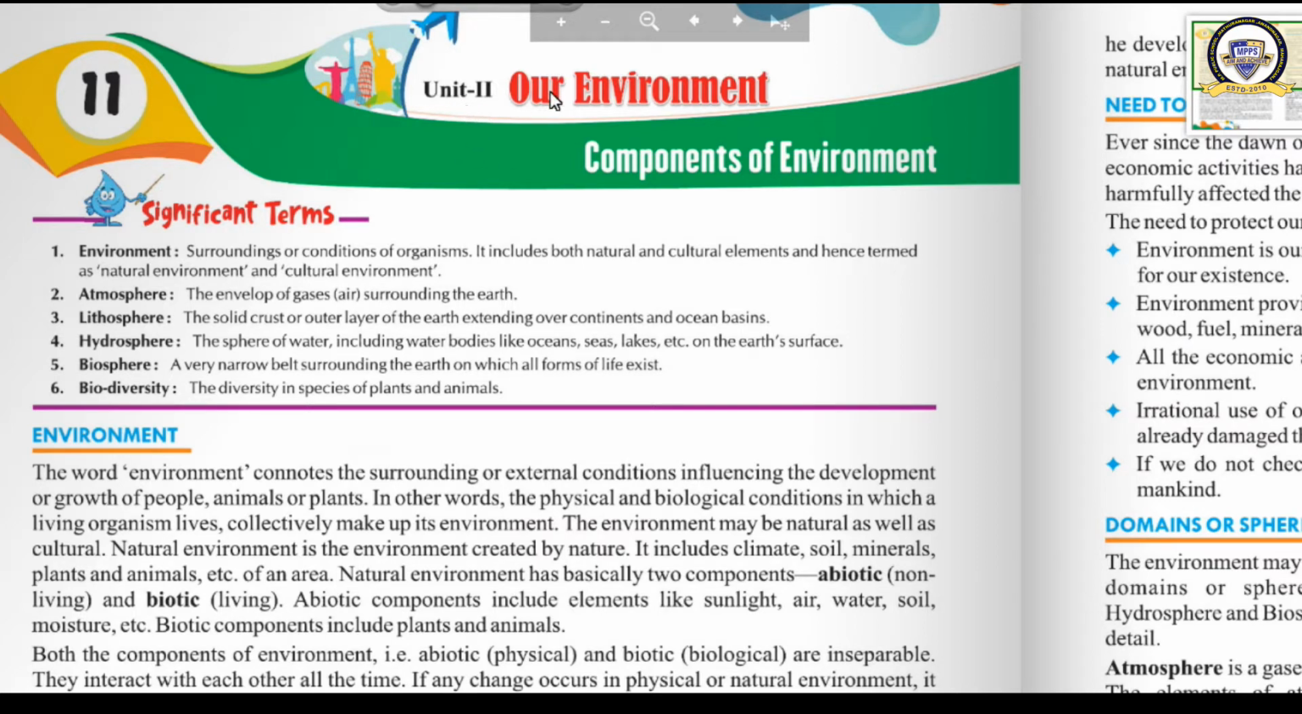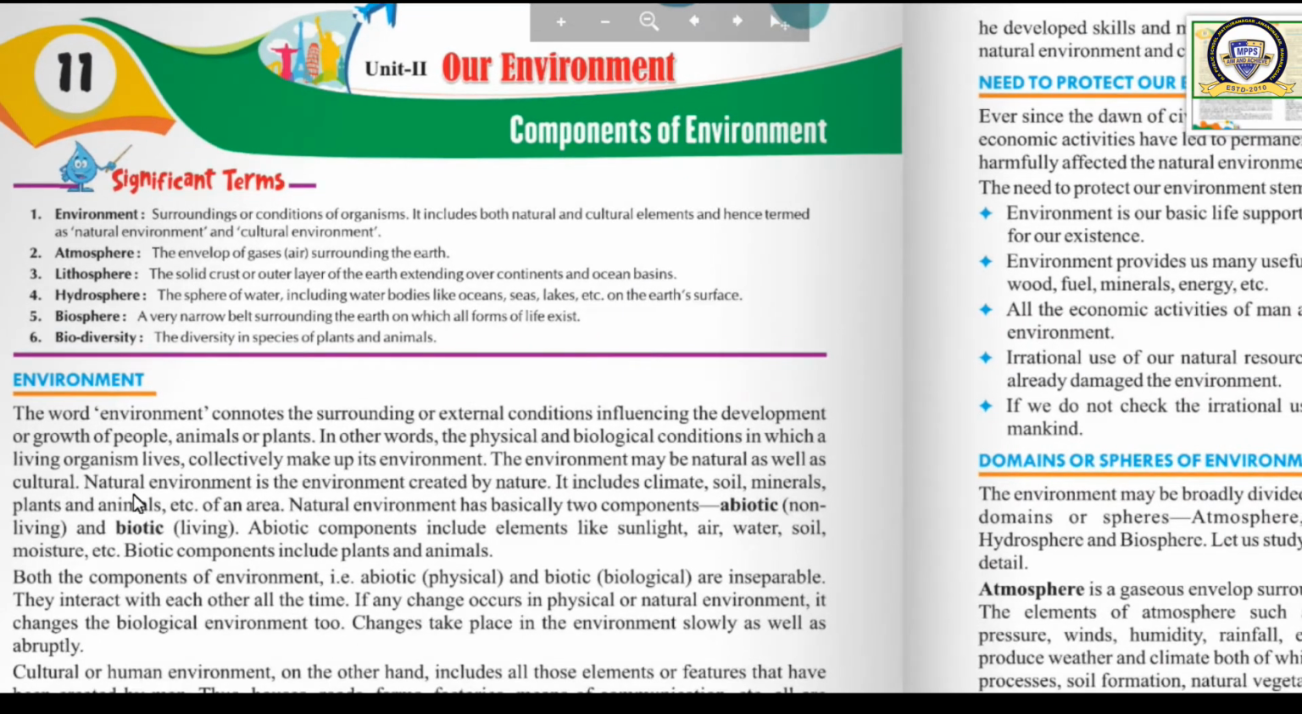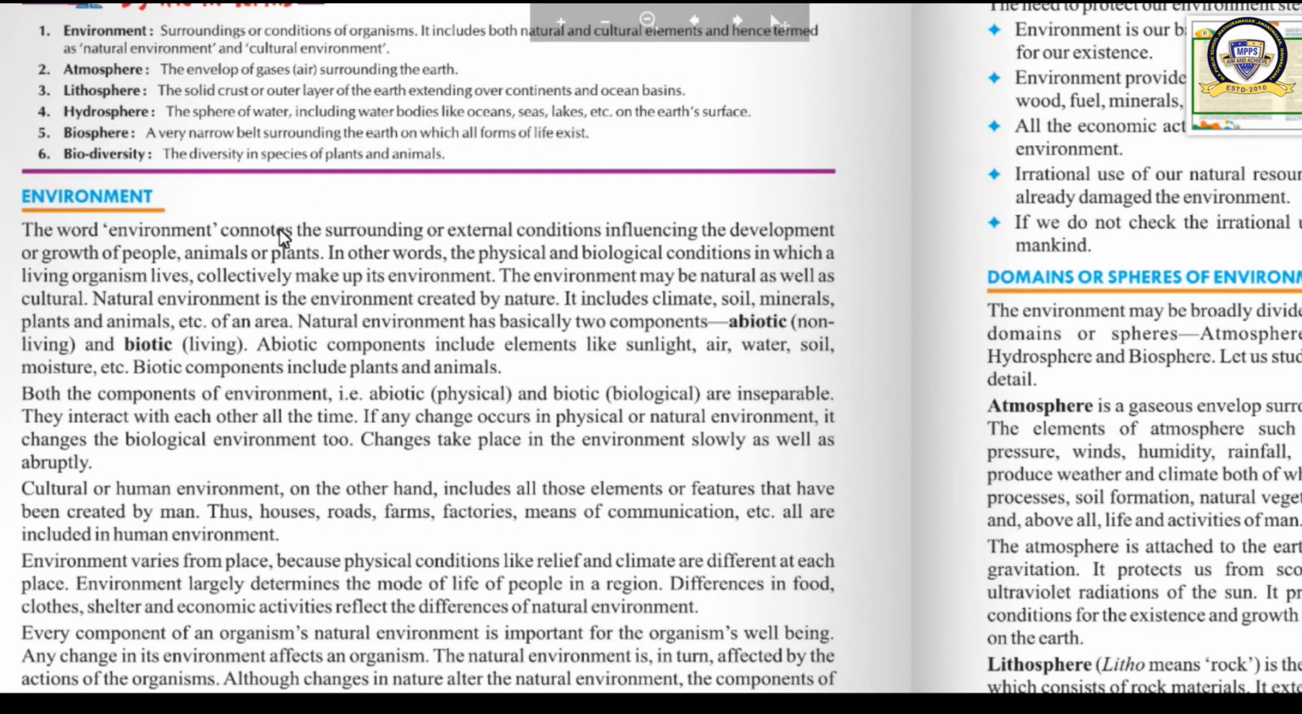In other words, we can say that the physical and biological conditions in which a living organism lives collectively make up the environment. What is environment? In other way, we can define it this way: it is the physical and biological conditions in which a living organism lives. The physical and biological conditions may be difficult for you, so you can learn this definition. It means the surroundings or external conditions influence the development or growth of all the people, animals or plants. This is what our environment is.